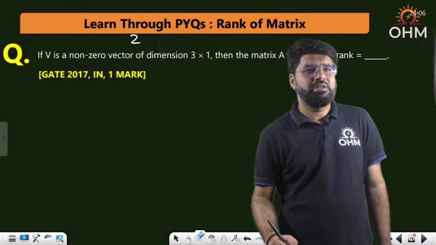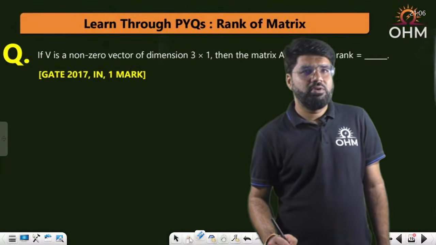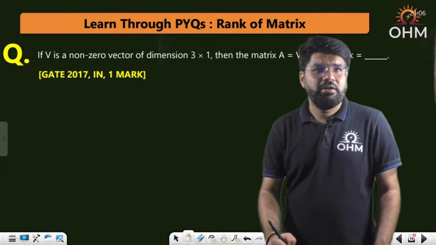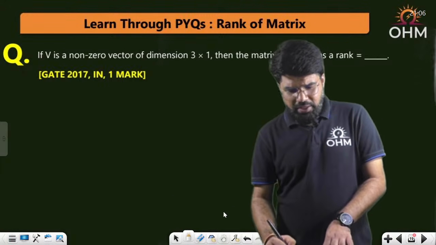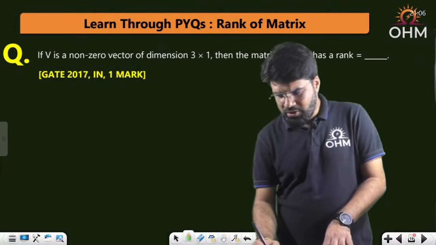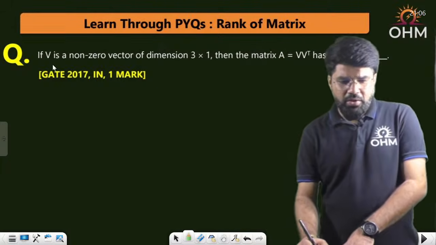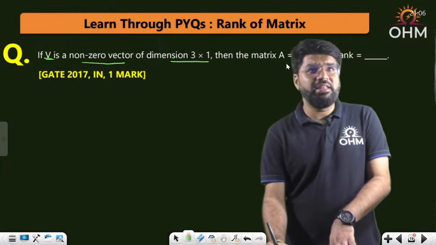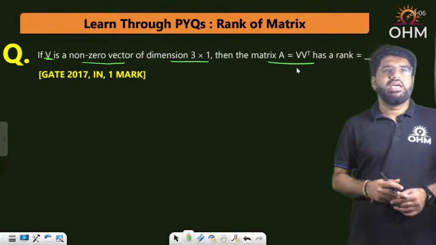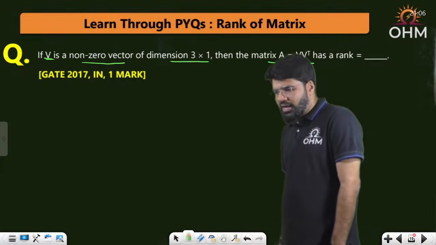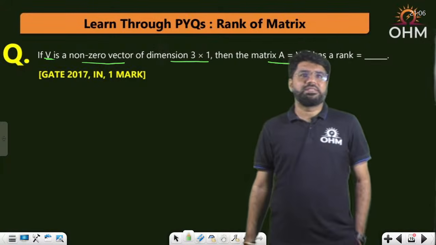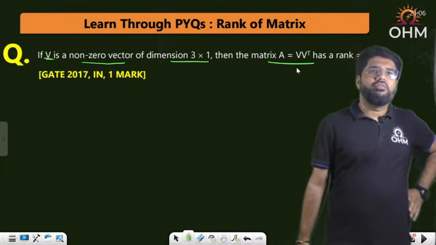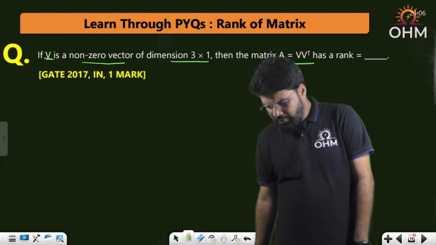Try this question. Come up with the answer here. So what is this question? V is a non-zero vector of size 3 cross 1, correct? Then the matrix A, VV transpose, has a rank of how much? Figure out what can be the rank of VV transpose.